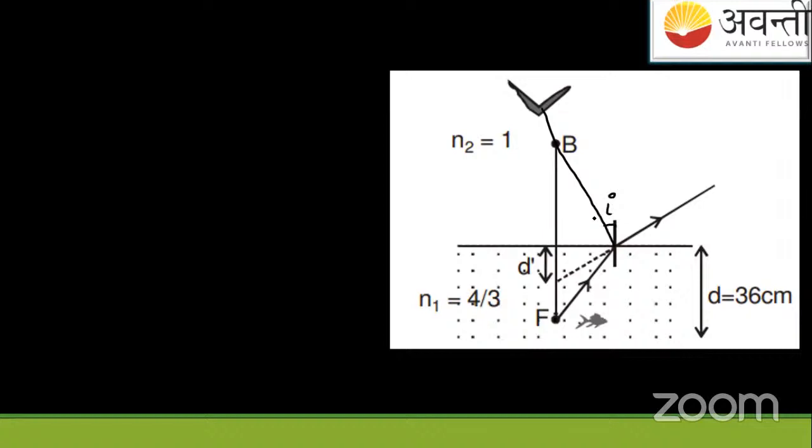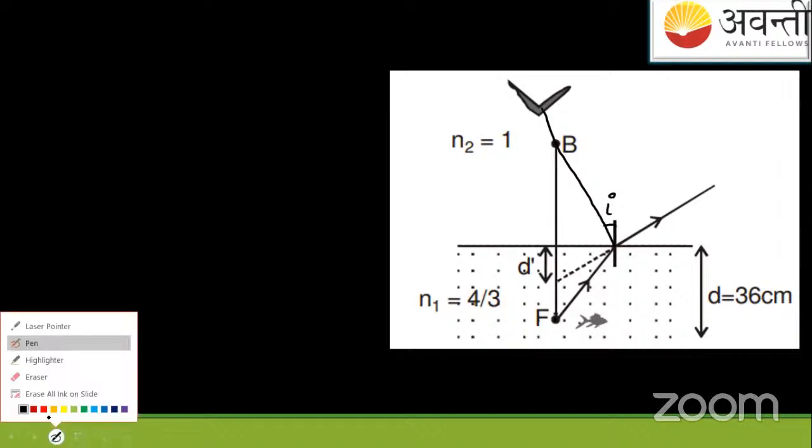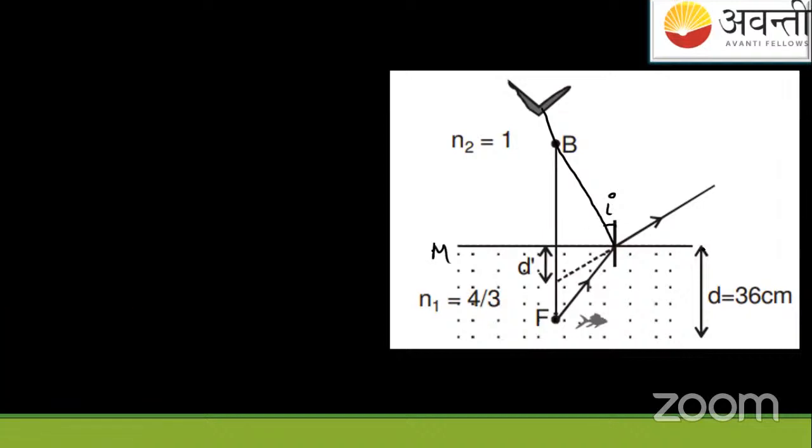This is the angle of incidence to the normal. And this is the boundary. This MM dash is the boundary separating two mediums. You know this thing. The inside medium is 4/3 and this up medium is 1. So no need to write the subscripts here, just write the refractive indices, because now it will be shifted, you will see in the formula. So it's given that the bird's actual height is 36 centimeter from the surface separating two mediums, MM dash, which is a boundary surface.